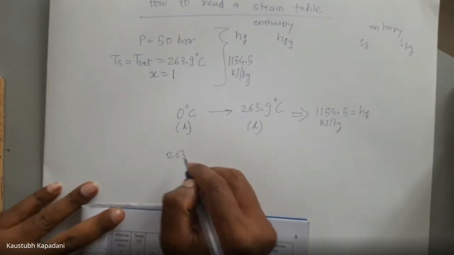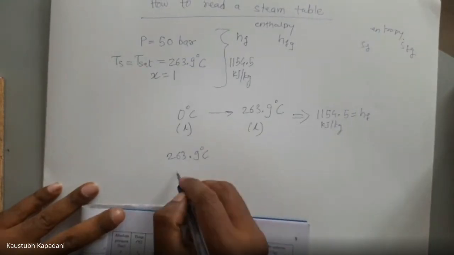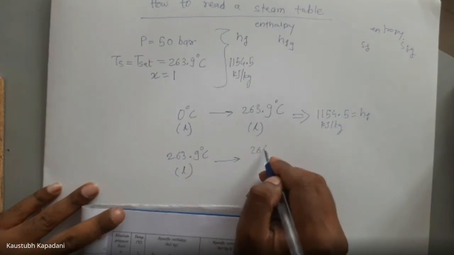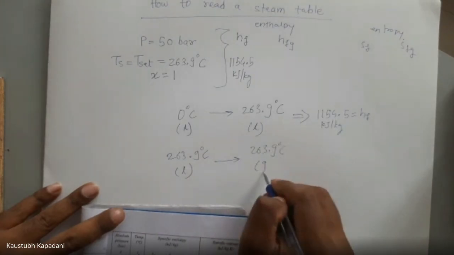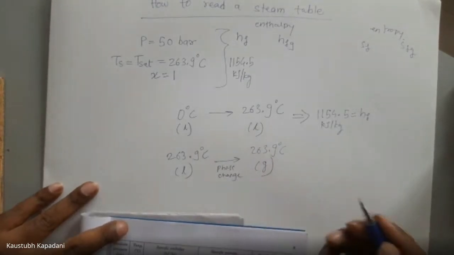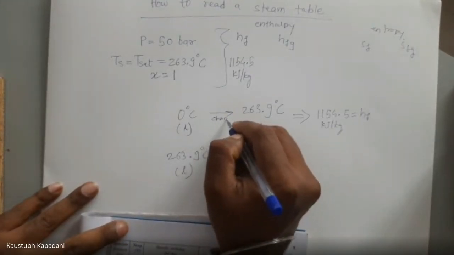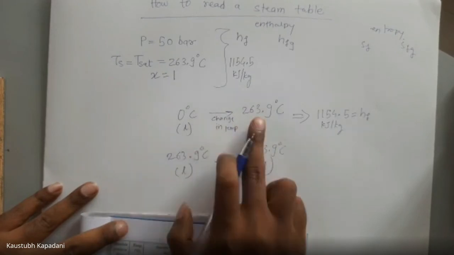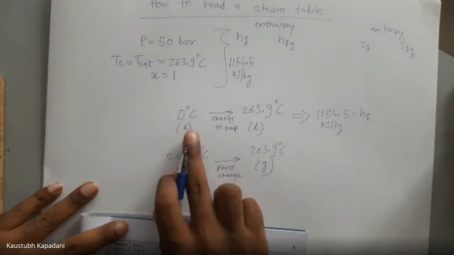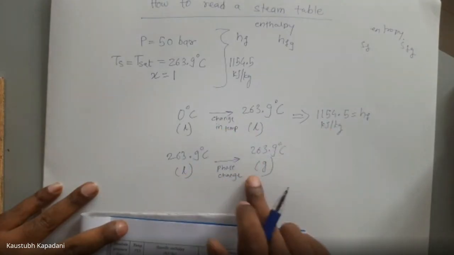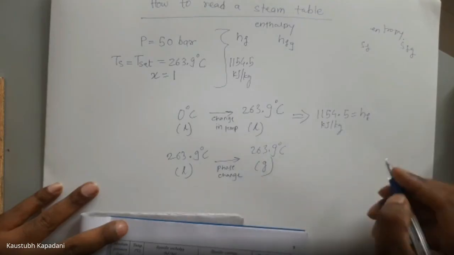To make it fully dry, we have to change its phase, meaning 263.9 degrees Celsius liquid to 263.9 degrees Celsius gas. So this is phase change, and the earlier step is temperature change. For temperature change, we provide hf, that is sensible heat. For phase change, we provide latent heat, that is hfg.